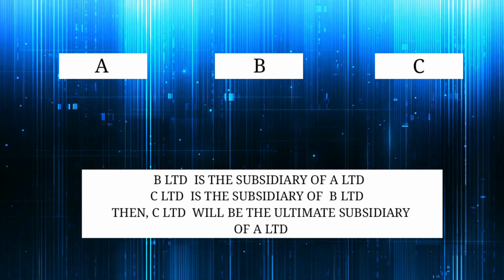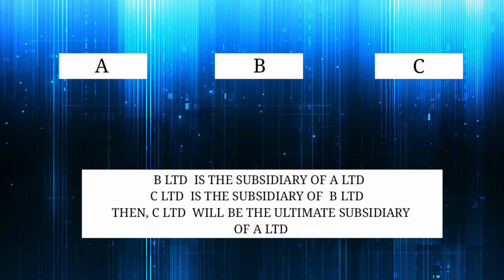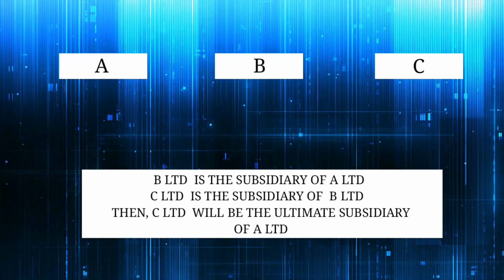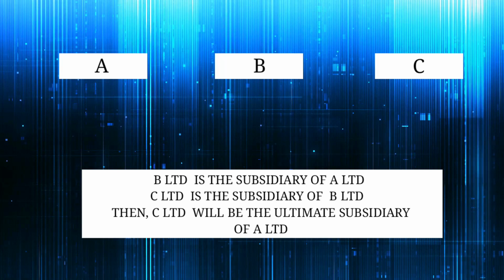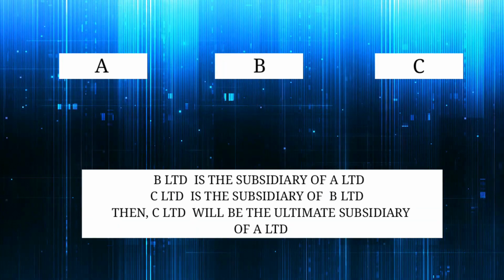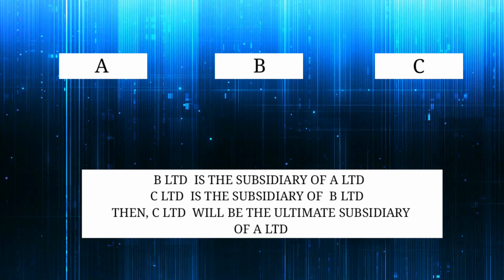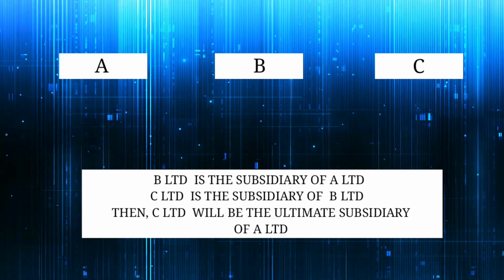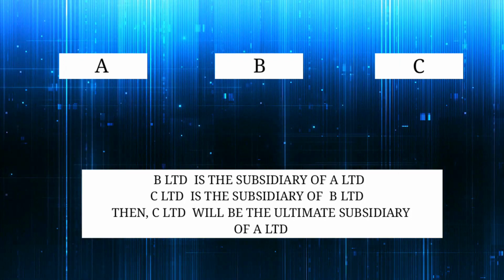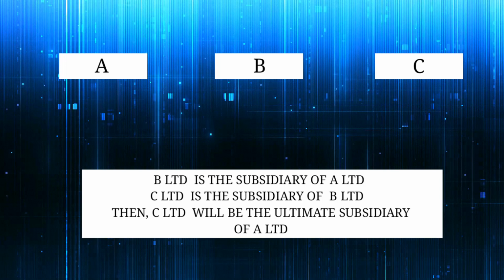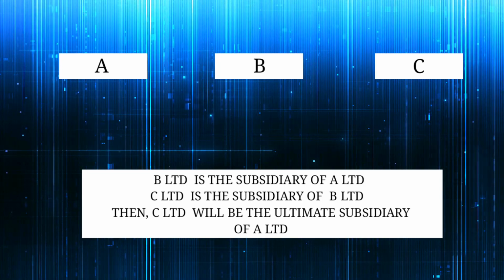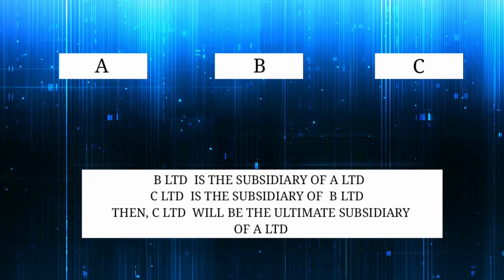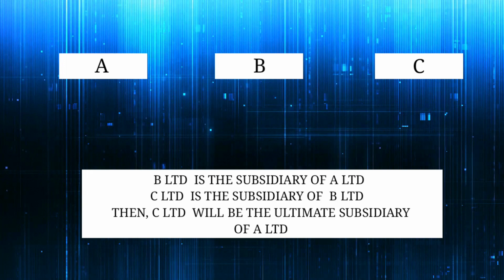Clear? In other words, we can say A Limited is the holding company of B Limited, and B Limited is the holding company of C Limited. That is, A Limited is holding more than 50% share in B Limited and B Limited is holding more than 50% share in C Limited. This is a case of chain holding. So by virtue of holding, C Limited is the ultimate subsidiary of A Limited. That is the third condition. So we need to satisfy any of the three conditions before deciding holding company and subsidiary company.